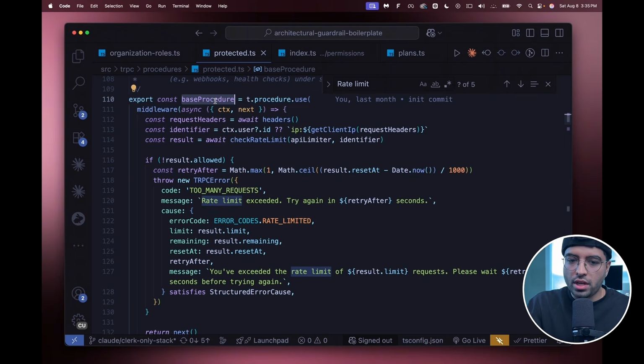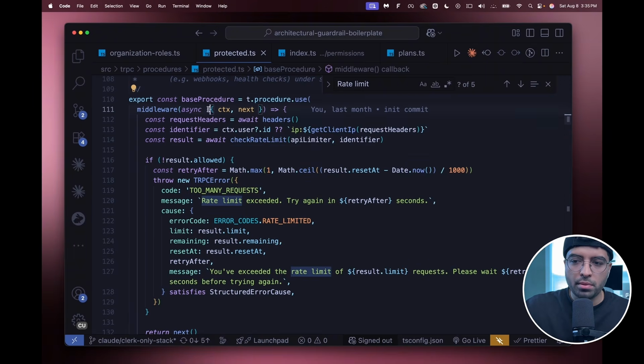And in here, it uses another middleware. And this middleware has the rate limit checker that's happening right here. And this middleware is what is connected into the protected procedure as well. So I don't want you to think that everything has to be built only inside the protected procedure. You have to understand the concept that I explained above, which is extracting and creating globalization and using globalization when possible. And so here I just extracted the rate limiting aspect and I put it into its own base procedure.